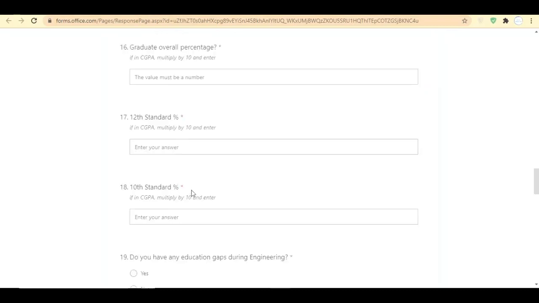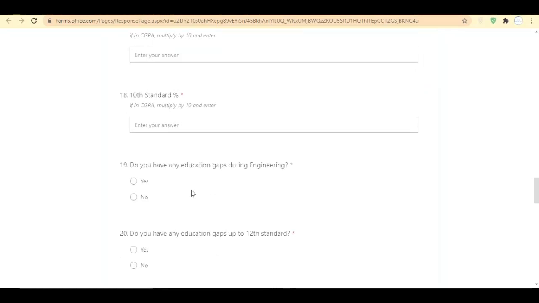In the 18th detail, they are asking for the 10th standard percentage. So here you must enter the percentage, not CGPA. In the 19th detail, they are asking if you have any education gaps during engineering. If you have missed 1 year in between your engineering, you must give that information over here.